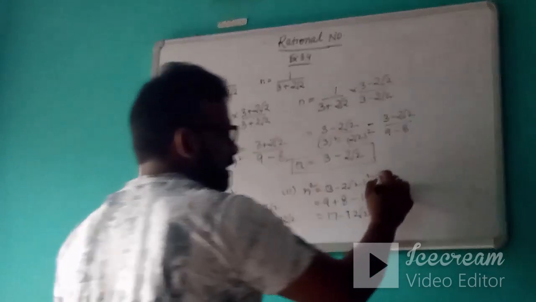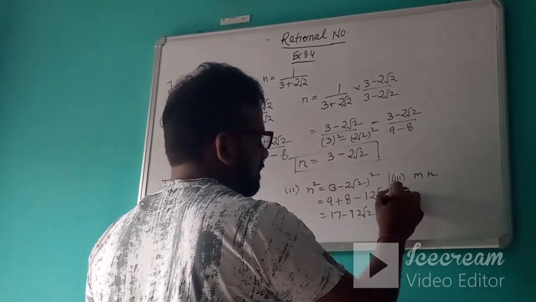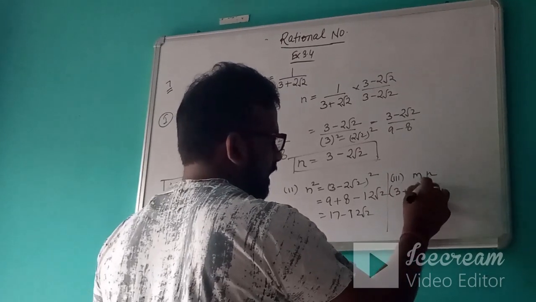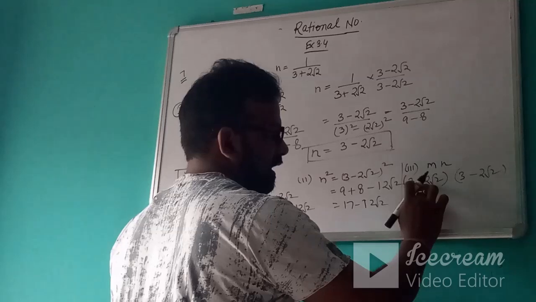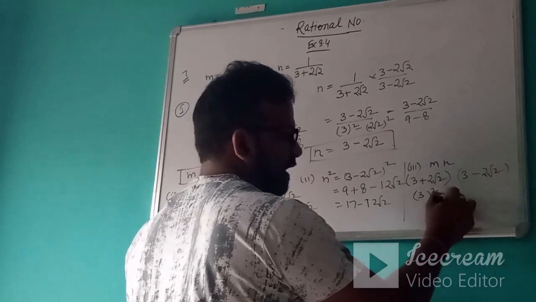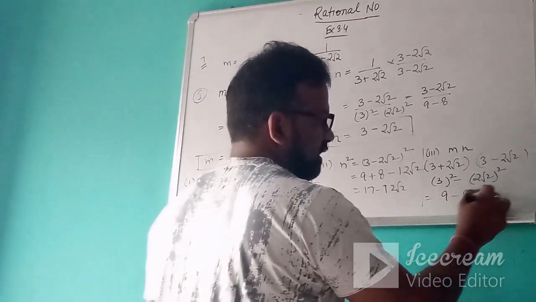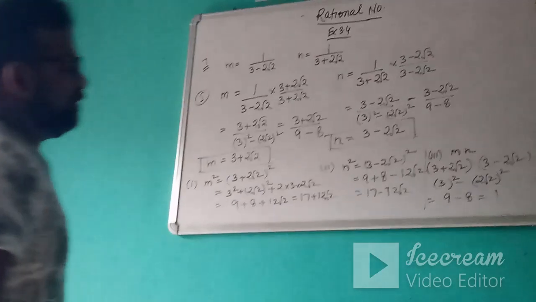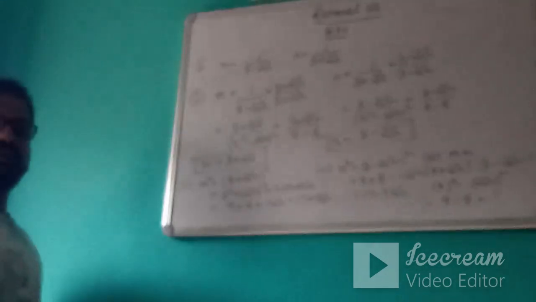The third part that is asked is m into n. So this is m and this is your n. See, a plus b into a minus b is a square minus b square. That is 9 minus 8. Answer will be 1. So in questions like these, the first step will always be to rationalize the denominator of m and n.